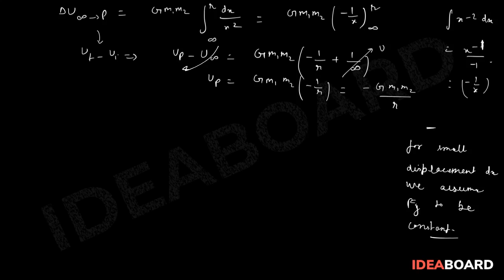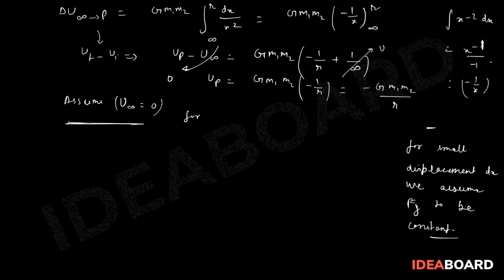Here we assume that U at infinity is 0. It may not be true in certain questions, then they will provide you the value.